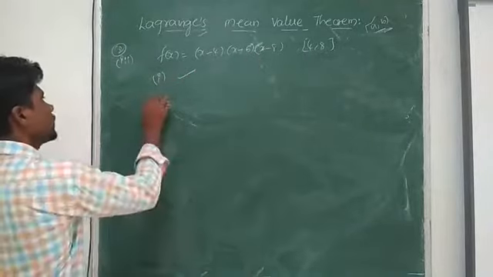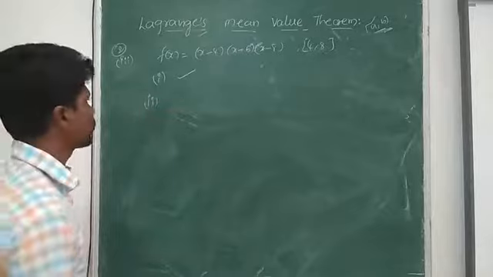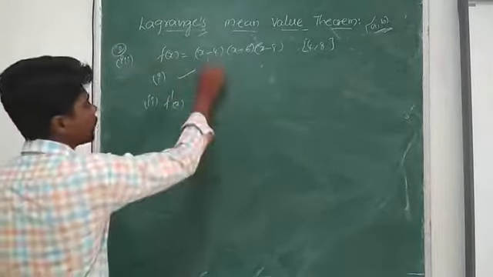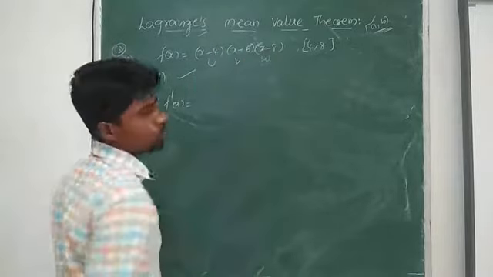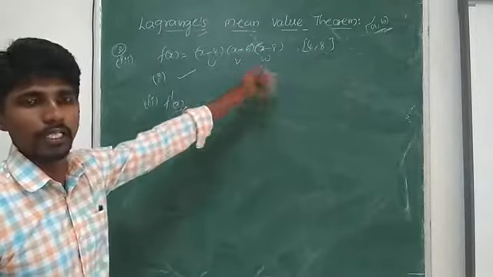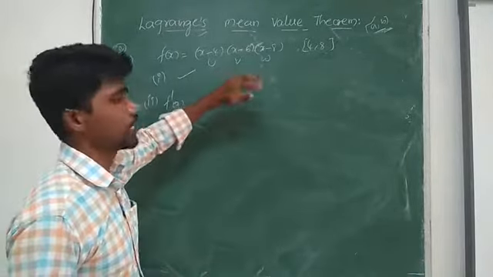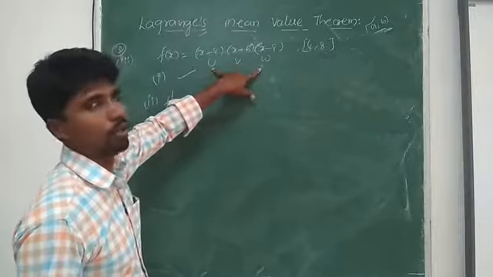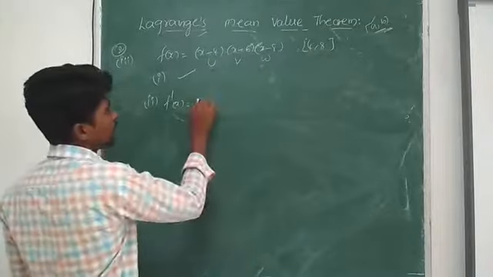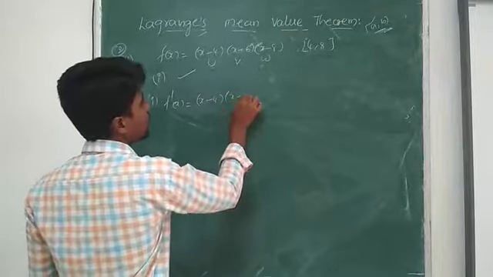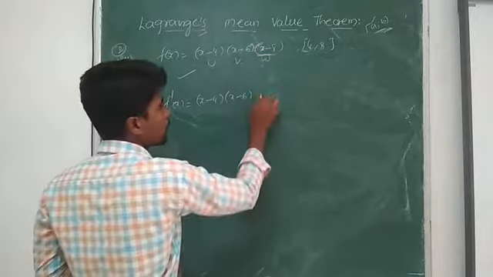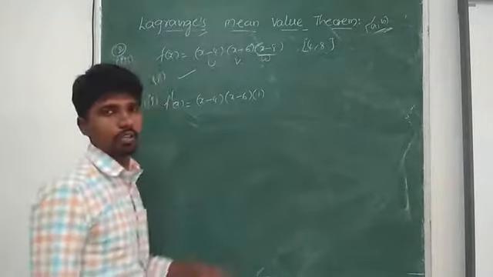Next, whether it is differentiable or not, we have to check with the help of its derivative, f dash of x. It is in the form u v w. So what I have to do: u v into w dash plus v w into u dash plus u w into v dash. That's what we have learned in the previous classes. So for (x minus 4)(x minus 6)(x minus 8), the derivative of x is 1, the derivative of 8 is 0, so I get 1